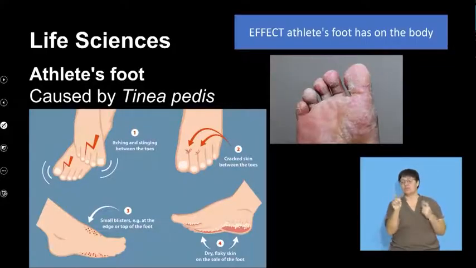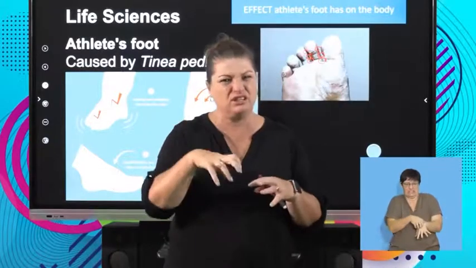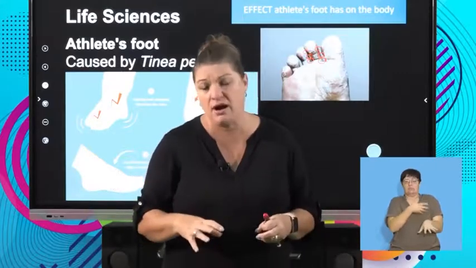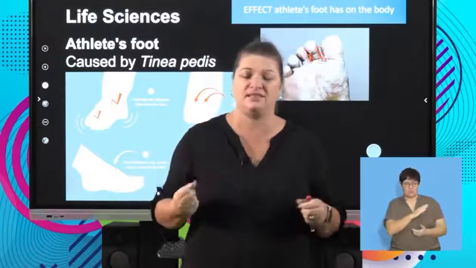If you have a look over here, the fungus wants to eat your skin. In between your toes, warm, dark, and moist, the fungus starts to eat your skin. As you can see, it starts to itch, it dries it out, or you scratch it a lot, and with that scratching, you can make it bleed.